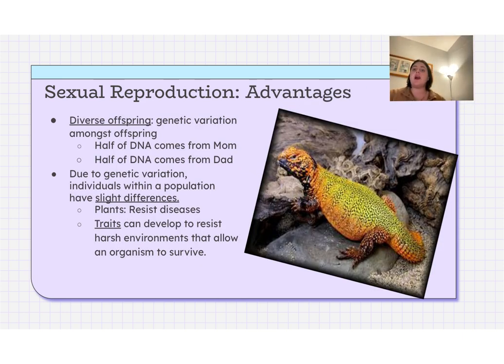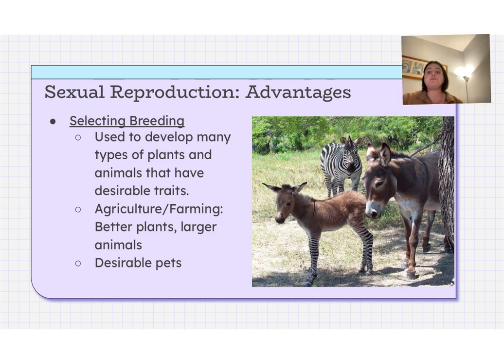Advantages of sexual reproduction: you have diverse offspring because there's genetic variation, because they get DNA from mom and DNA from dad, which ends in variety. So the individuals within the population have differences that make them better able to survive. Another advantage is selective breeding. It's used to develop many types of plants and animals that have traits that we want. So better plants, larger animals, and pets that we are looking for certain traits from.